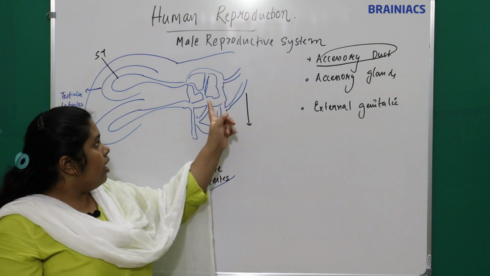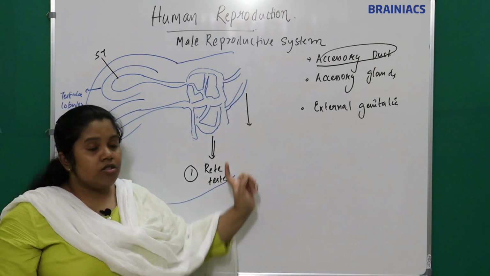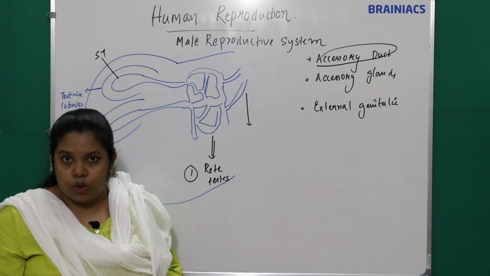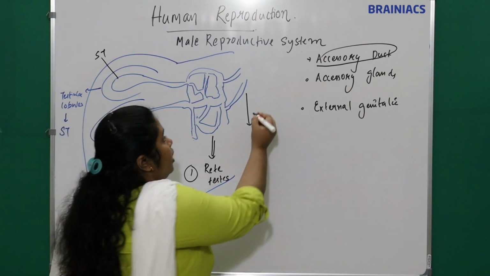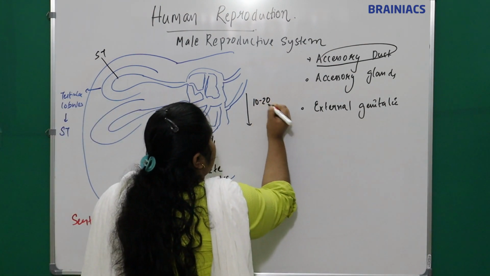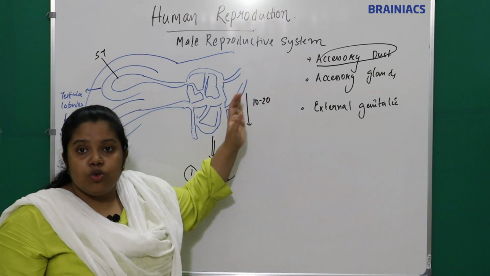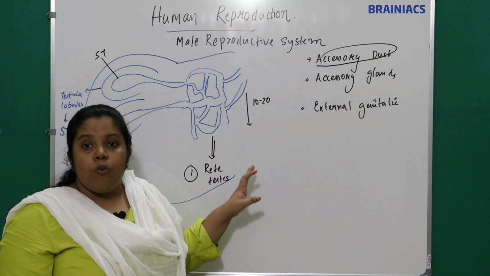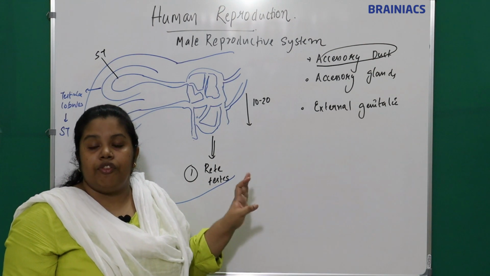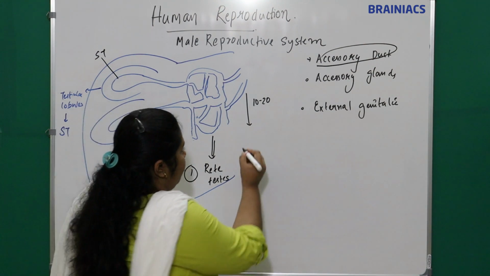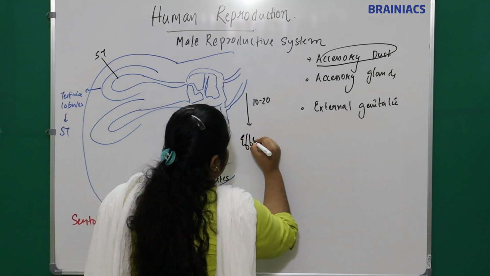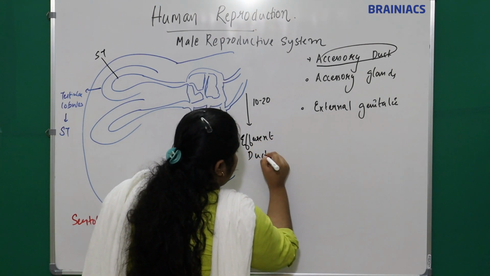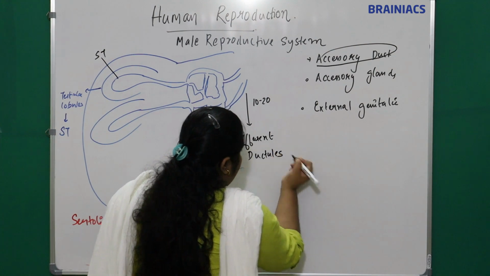There are around 10 to 20 straight tubes, called the vasa efferentia or efferent ductules.